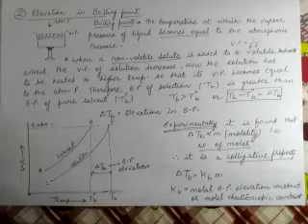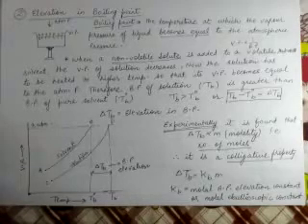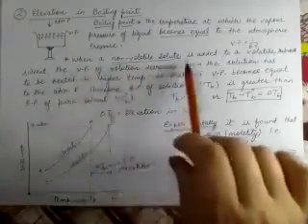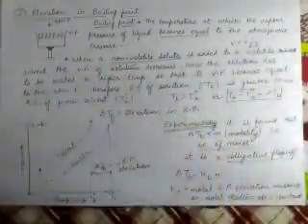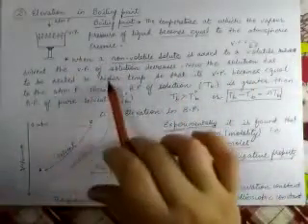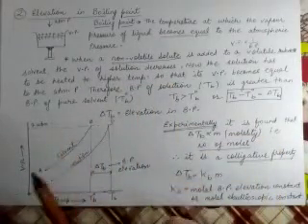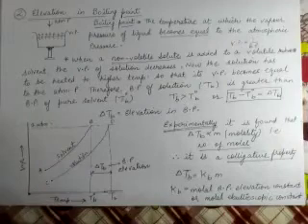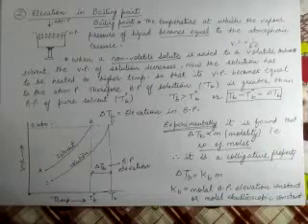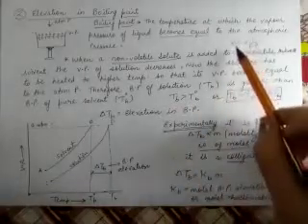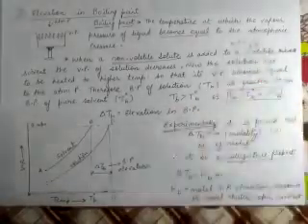Now what is the meaning of elevation in boiling point? Because my colligative property is elevation in boiling point. When a non-volatile solute is added to a volatile solvent, what will happen? The vapor pressure of solution decreases. This is our Raoult's law also. This is our first colligative property also, that when we add a non-volatile solute to a solvent, the vapor pressure of solution decreases.